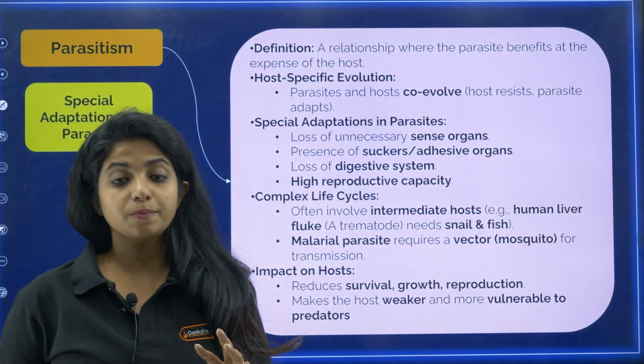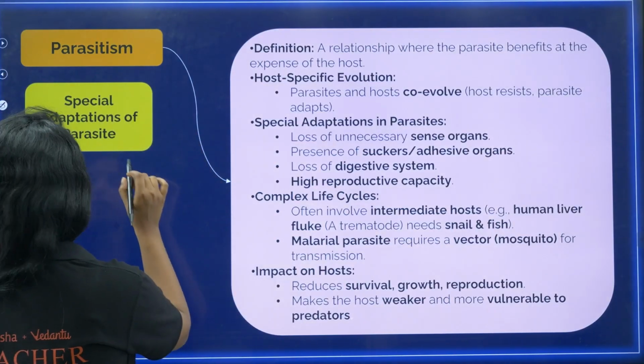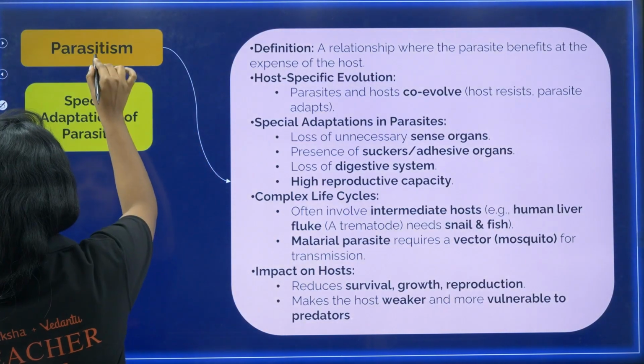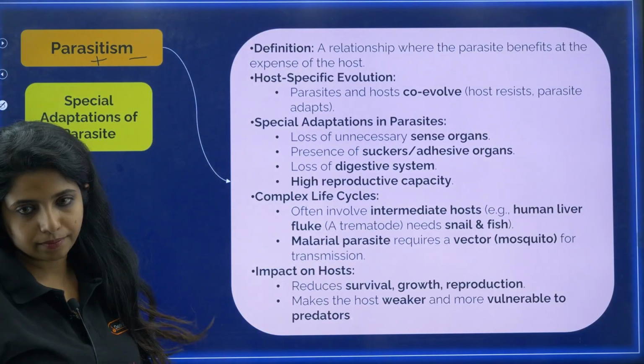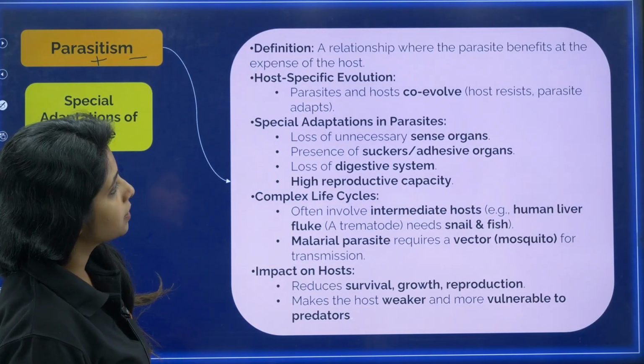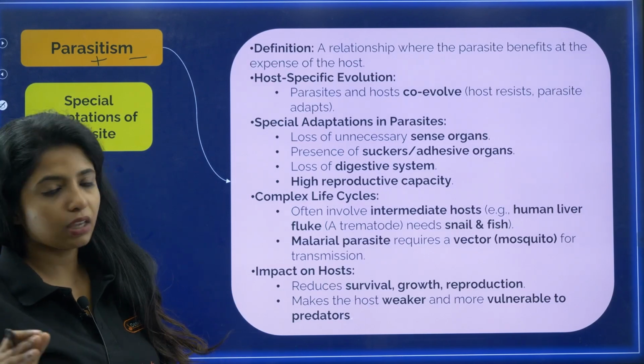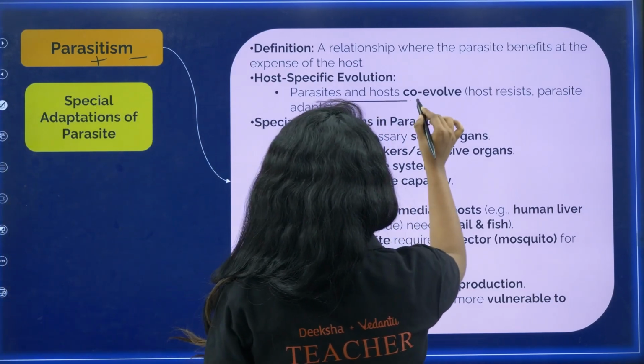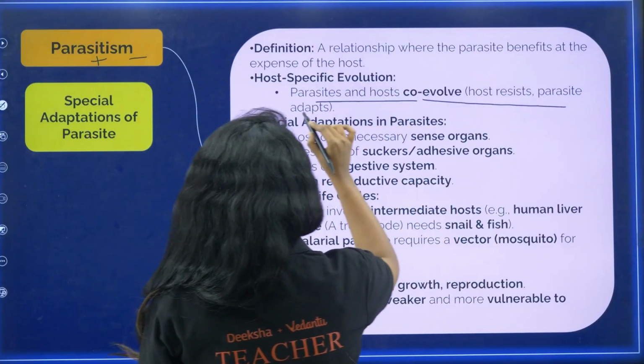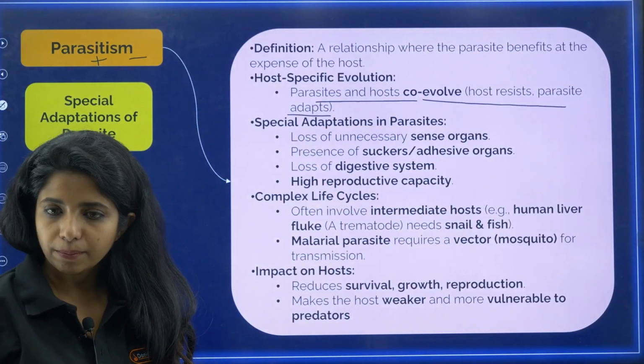Now the next one is parasitism. In parasitism also, one gets benefit and another gets harmed. It is a relationship where the parasite benefits at the expense of the host. So there is host specific evolution, my dear children. Parasites and hosts co-evolved. The host resists and the parasite adapts. That is what we are seeing.